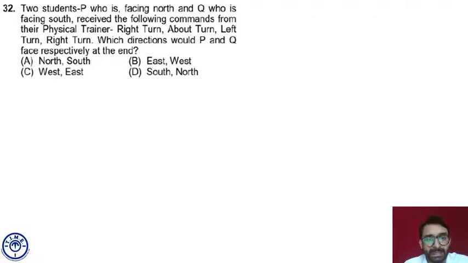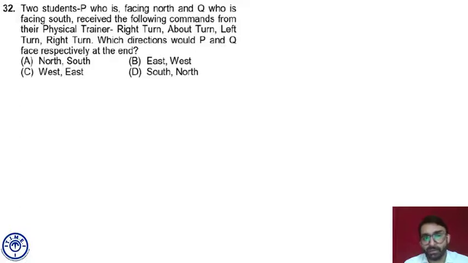Let's say without making a diagram, P is facing which direction? North. P is facing north. First command is right turn. If you take a right turn from north, where do you face? East. From east, what will an about turn be? West, just opposite to east. From west, what will a left turn be? South. From south, what will a right turn be? West. South, right turn, west. Fine. So P must be facing west direction right now after following all these commands.